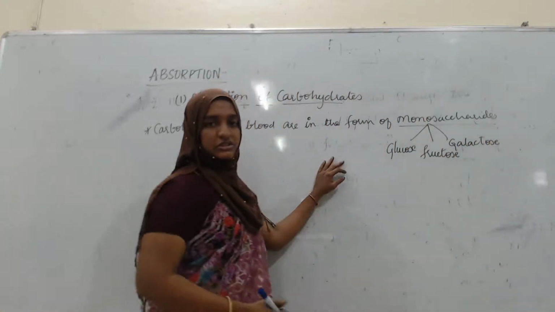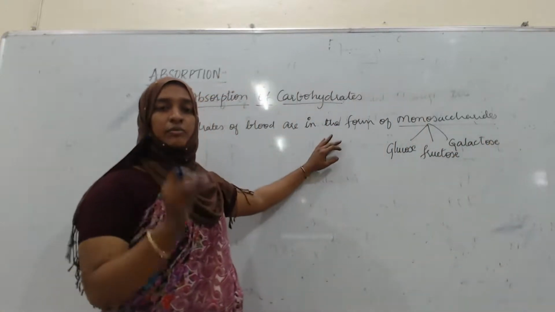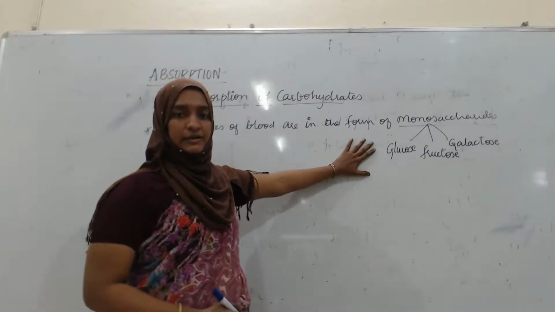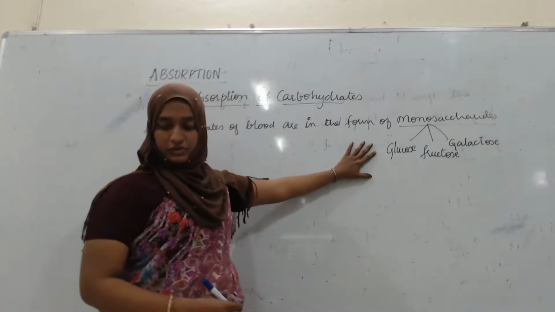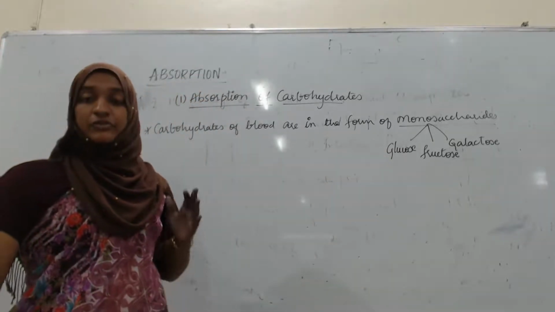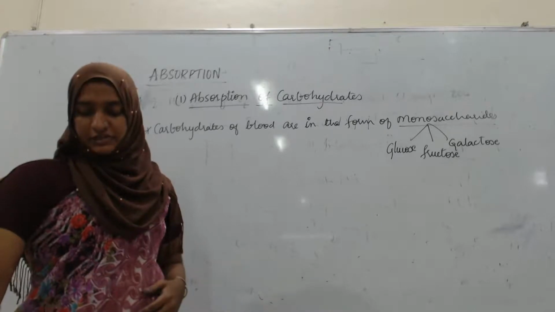Okay, after digestion, whatever polysaccharide complex sugar molecules there are will be converted into monosaccharides, that is glucose, fructose or galactose. Then these monosaccharides are absorbed directly into the bloodstream.